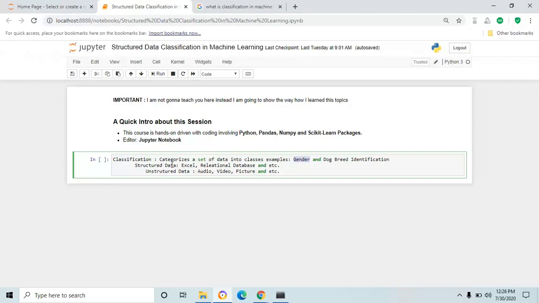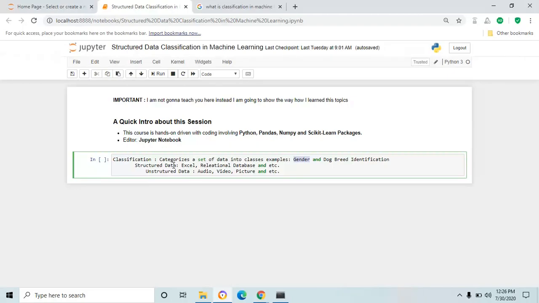Structured data is a data which can be represented in row and column with the column label. For example, the data in the Excel sheets or in the relational database. And unstructured data, audio, video, pictures, there is no relationship, there is no pattern between each object. So these are all the examples for the unstructured data.